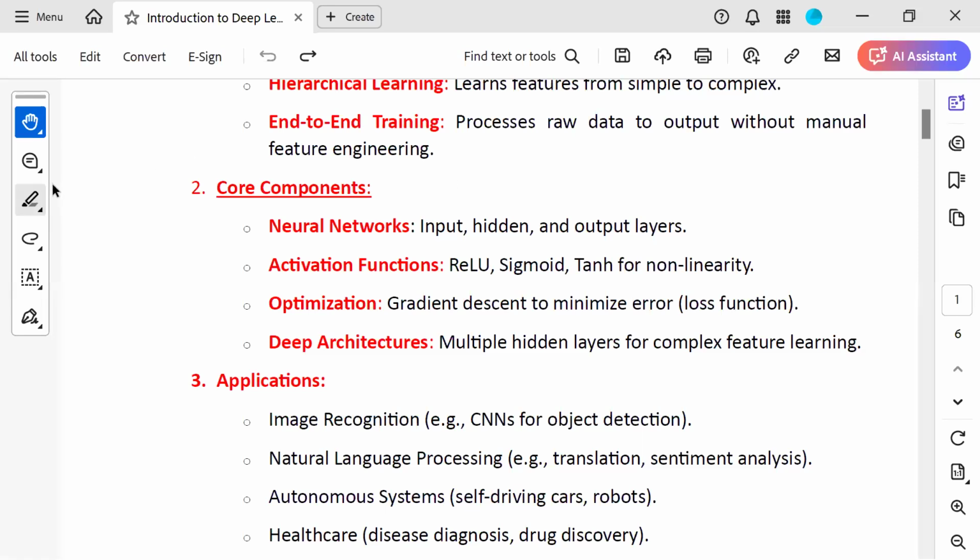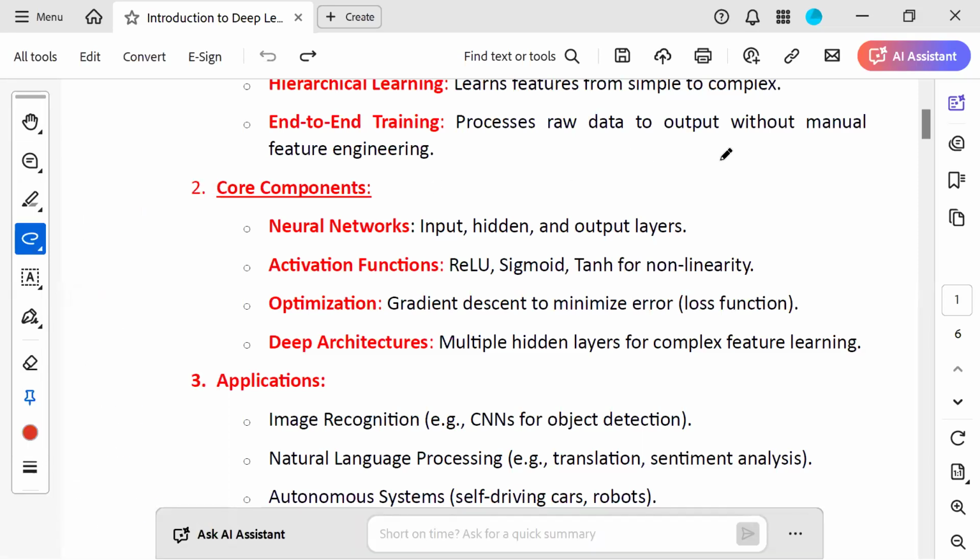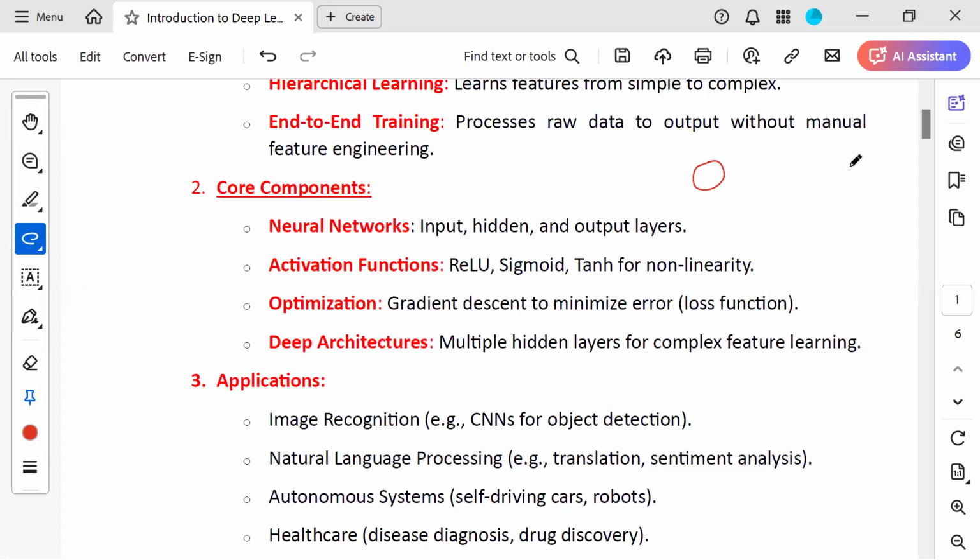So in the input layer, what are we going to do? We are going to give the input. Let us say this is called the input layer. This is called the output layer. These are hidden layers. Remember, one input layer is there, hidden layers in between. Let us connect like this. Now you see, this is the input layer, this is the output layer, and these are the hidden layers.